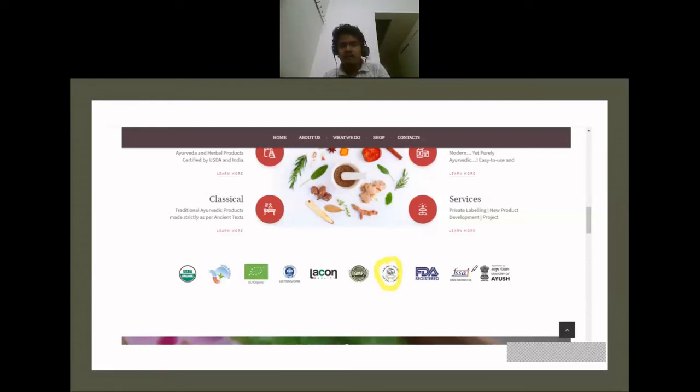So they have got FSSAI, which is the food certification organization which allows permissible food to be distributed in the market. And they've got the Halal Trust of India logo as well.